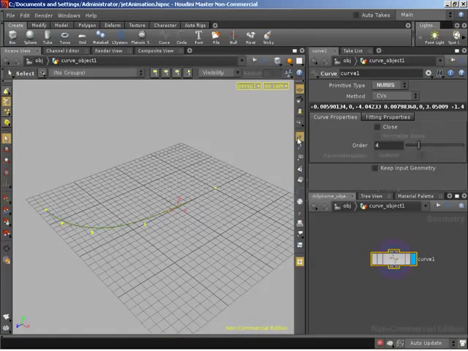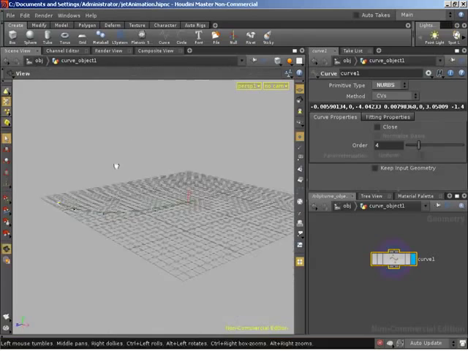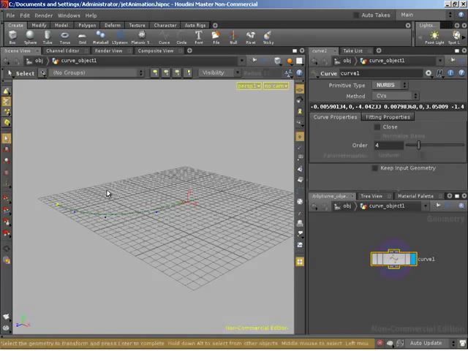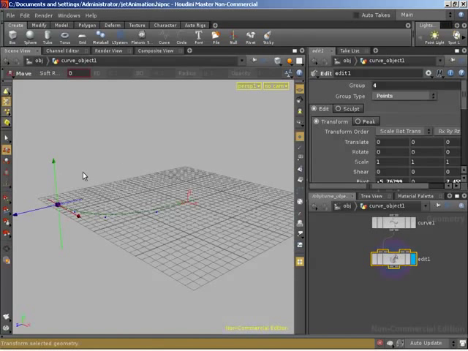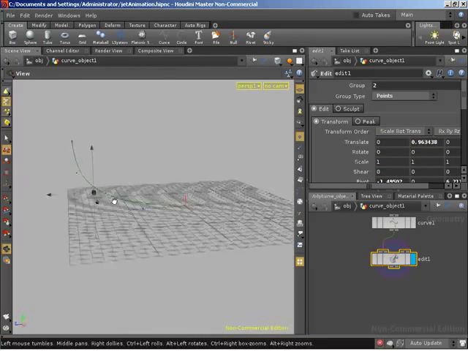We're also going to turn on the display of points so that when we lose our selection we can see where the points are. I did that by clicking the display points button up there. So let's change some of the altitudes of our points, our positions in Y. I push T to grab the move tool. Since our jet will be following along this curve path, it'd be kind of cool to have it bank off to the right and climb in altitude as it does it. Exactly, something a bit like that.